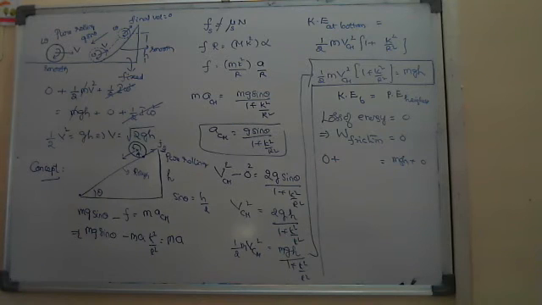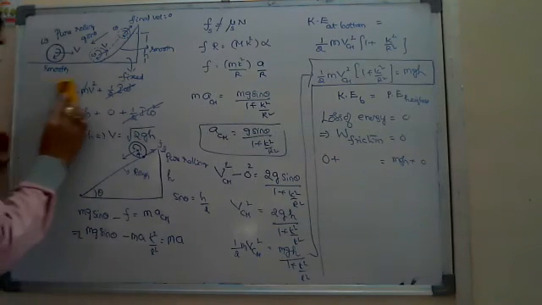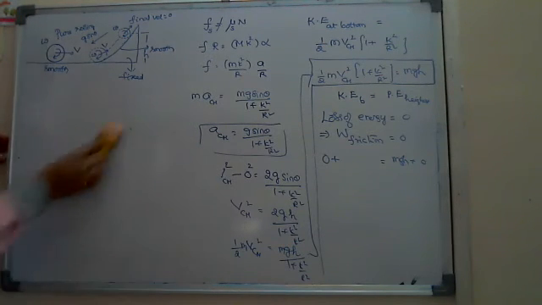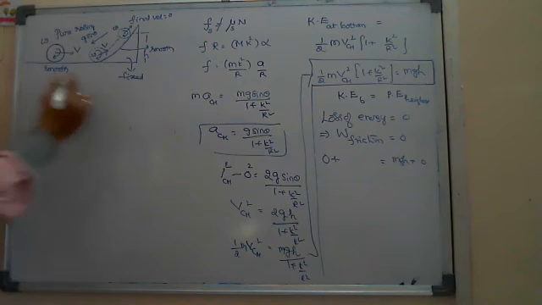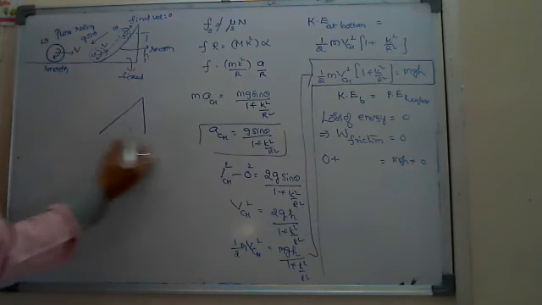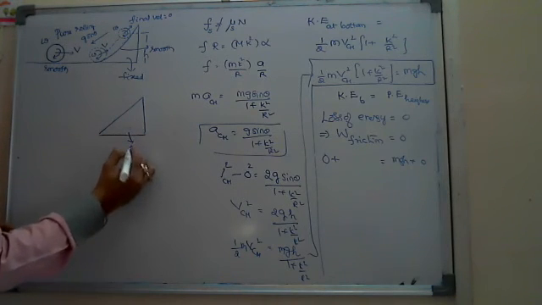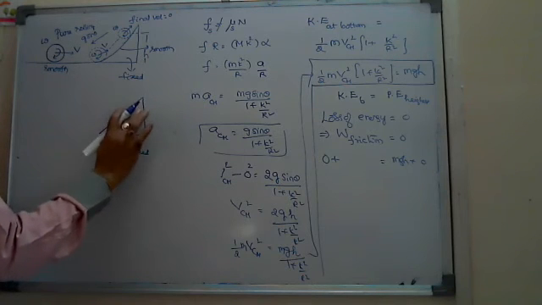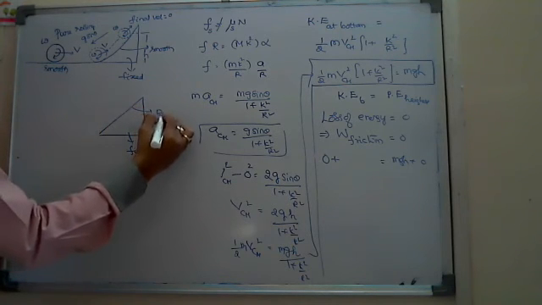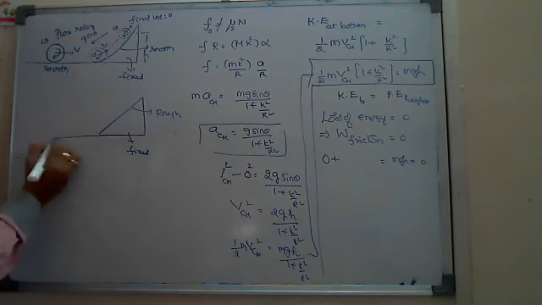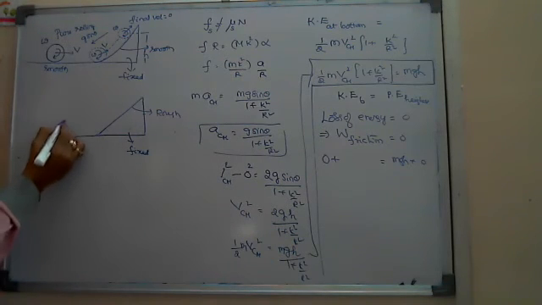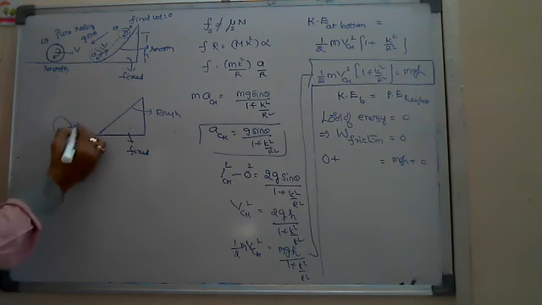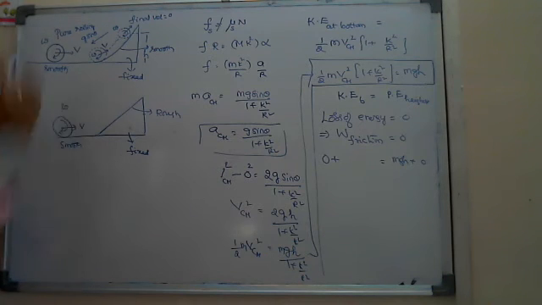Suppose the surface is fixed and rough, and a body is rolling on a smooth surface with v and angular velocity omega.